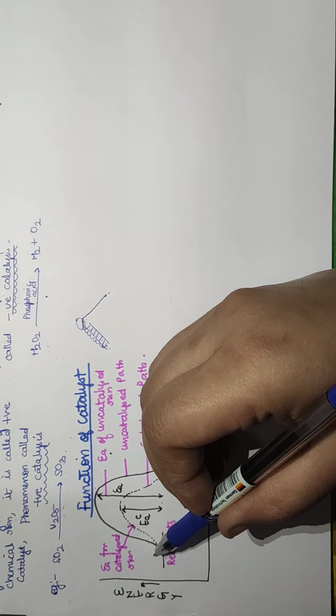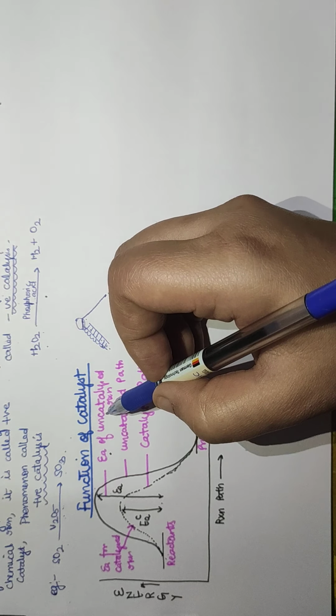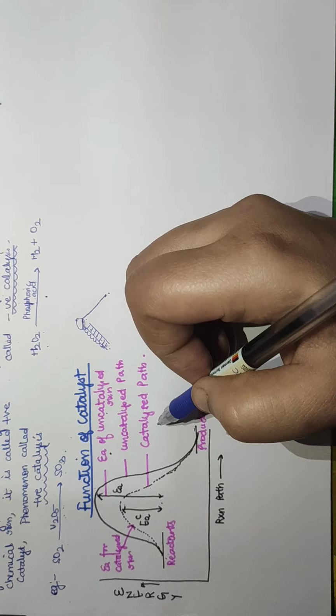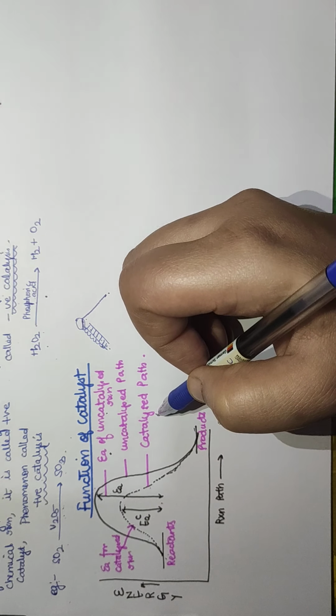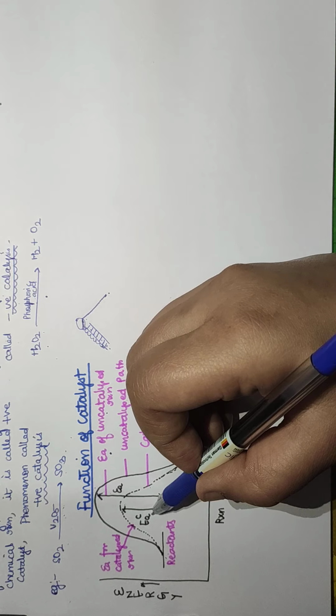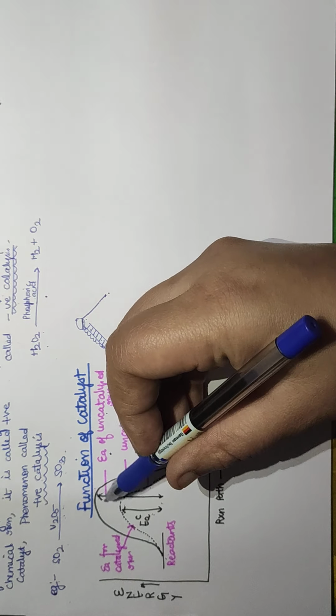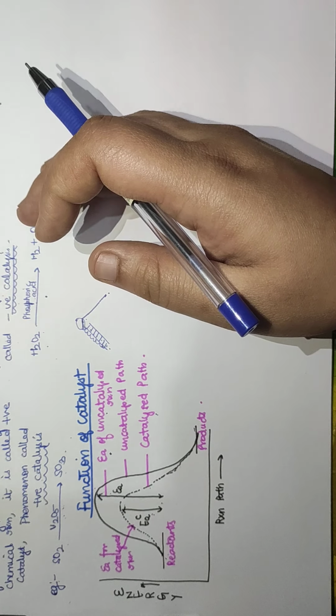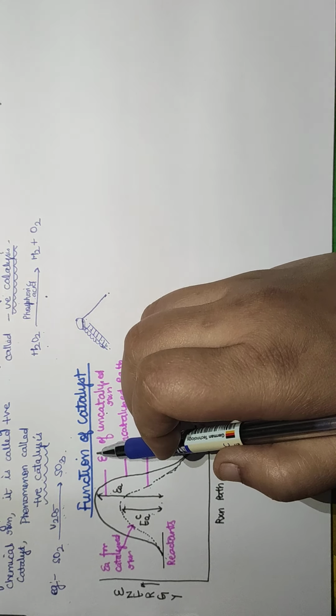So this is a path which is involved in an uncatalyzed reaction, while this is a path which is involved in a catalyzed reaction. This energy is called the activation energy with a catalyst, and this is the uncatalyzed reaction activation energy. So let us understand the function of a catalyst.